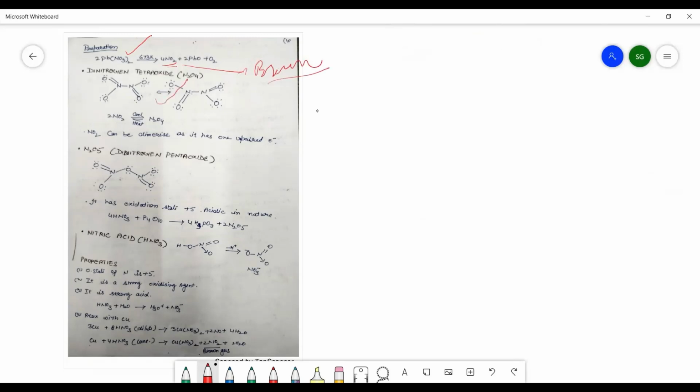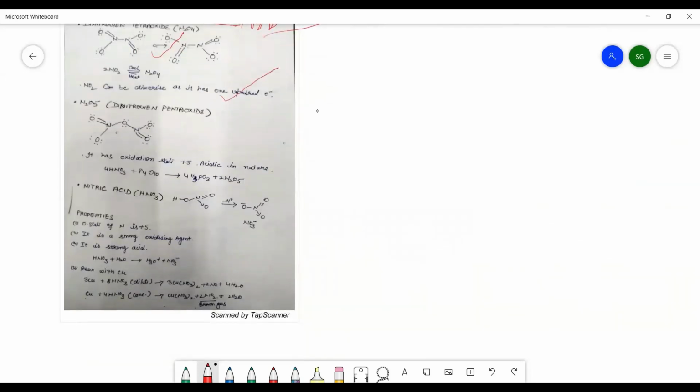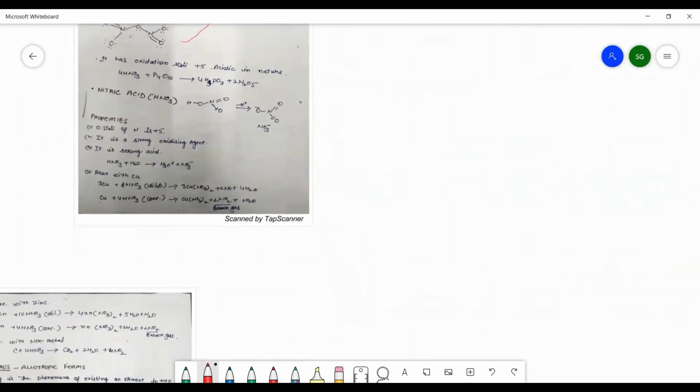If you take the structure of N2O4, you can show it this way, but now the structures are not in the syllabus. NO2 can be dimerized because it has one unpaired electron. N2O5 has a +5 oxidation state, and the covalency of nitrogen is 4 in N2O5.